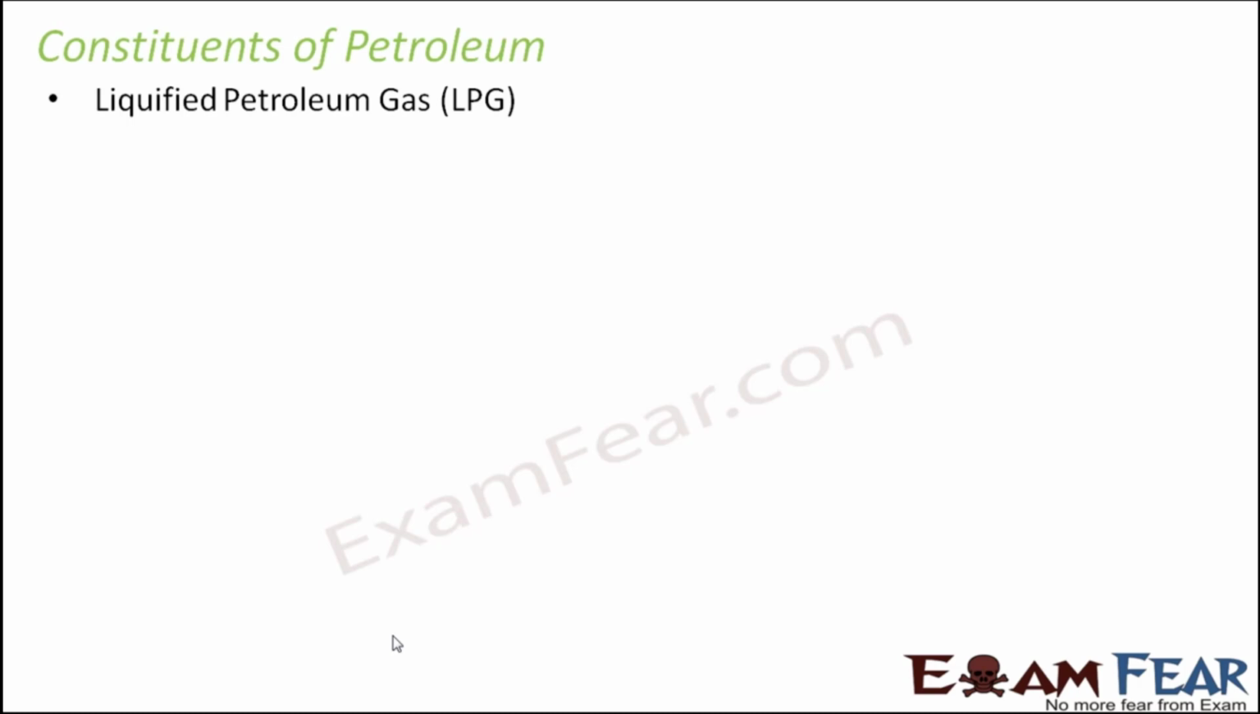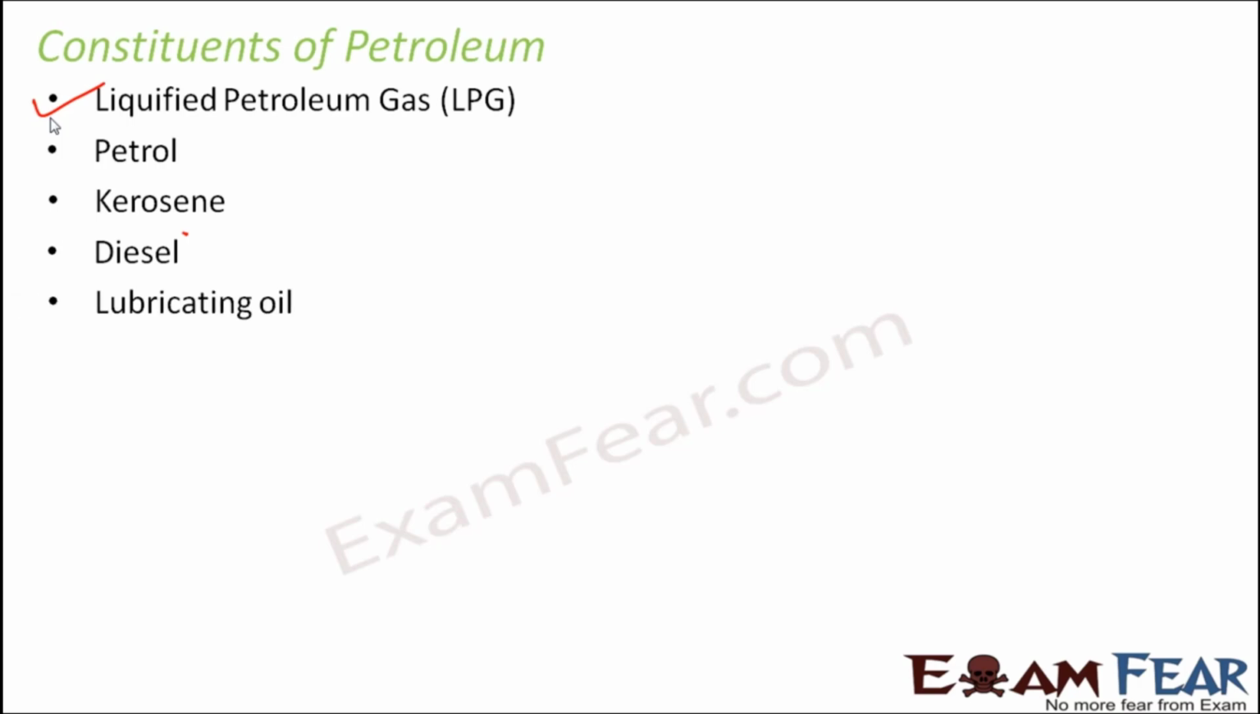Now, what are the various components into which it gets divided? Let us quickly look at the various constituents. First is LPG, that is liquefied petroleum gas, and I'm sure all of you are very well known to this name, because LPG is something which is there inside your kitchen, inside the cylinders, which helps us in cooking. Petrol, kerosene, diesel, lubricating oil, paraffin wax. These are all various components of petroleum. If we are able to separate petroleum into its constituents, we get each of these separately, and then we can use them in different ways.